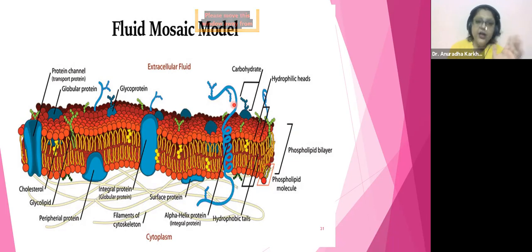Okay, got it? Good cholesterol is important for capturing your vitamin D. Without cholesterol, vitamin D cannot be taken. No use. So these are your hydrophilic heads and hydrophobic tails. This model was proposed by Singer and Nicholson, which is called the fluid mosaic model.